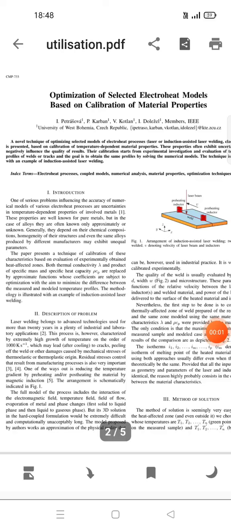Yes, my name is Sandeep. My subject is electric utilization, and my topic is the optimization of selected electroheat models based on calibration of material properties.